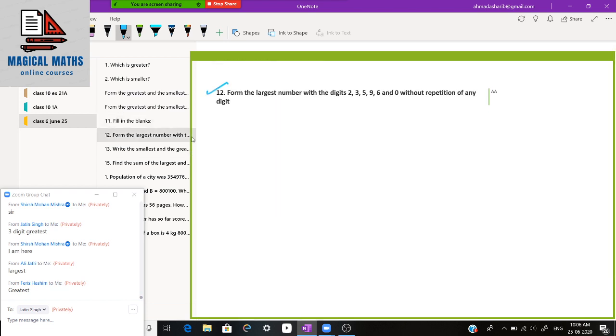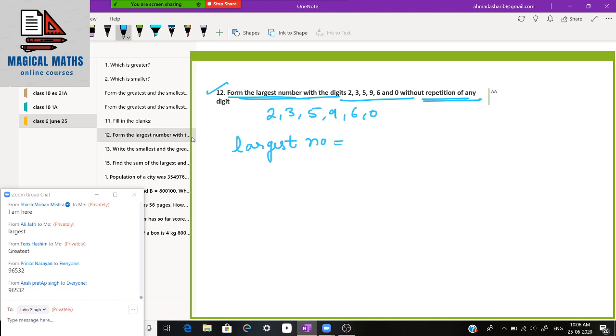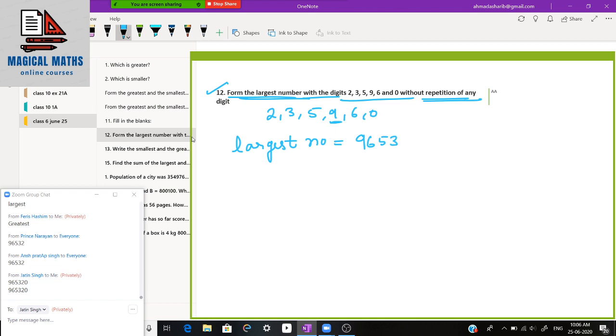Next question, 12. Form the largest number using these digits without repetition of any digit. The digits given to us are 2, 3, 5, 9, 6, 0, and we have to form the largest number. In order to form the largest number, we will use the largest digit, which is 9, then smaller than that, which is 6, then 5, then 3, then 2, then 0.